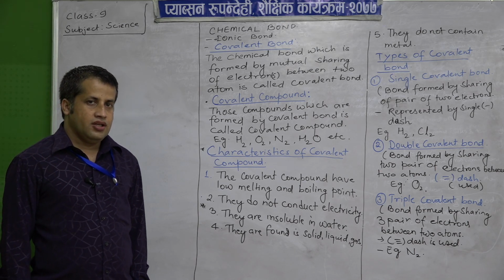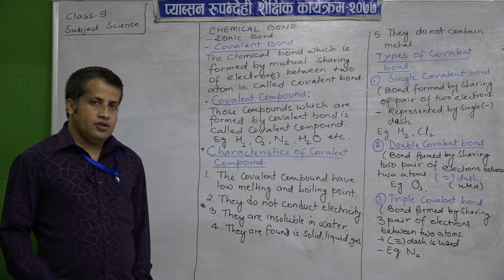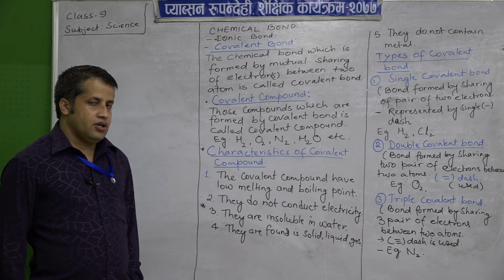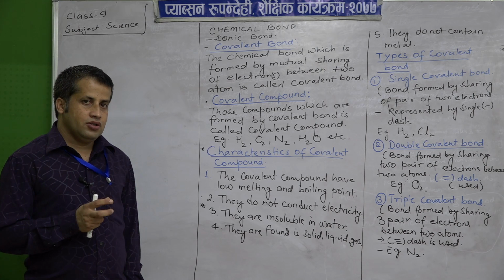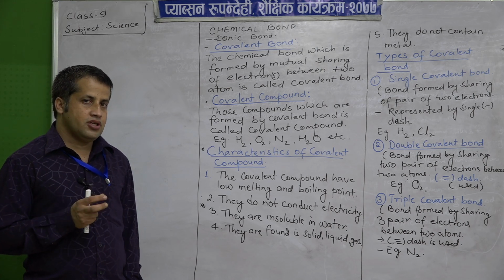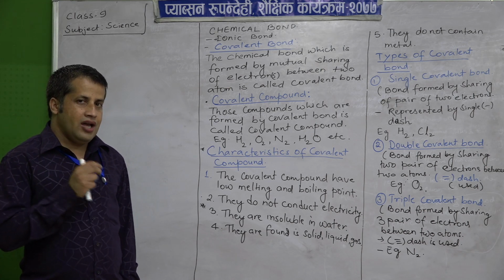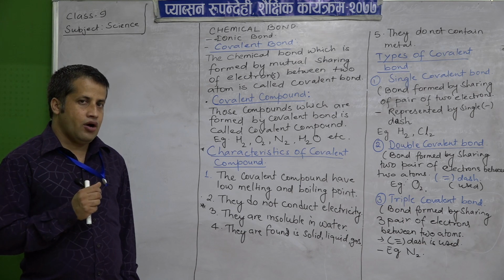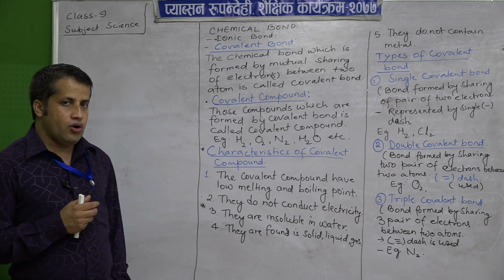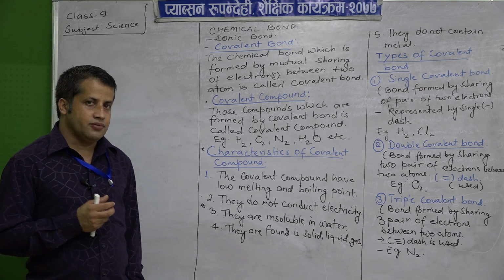Yesterday you learnt and studied about the chemical bond, and in chemical bond you studied about the ionic bond, ionic compound, what are their characteristics and how the ionic bonds are formed between the atoms.